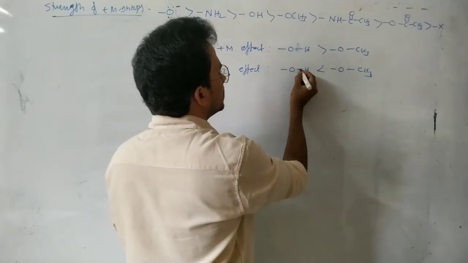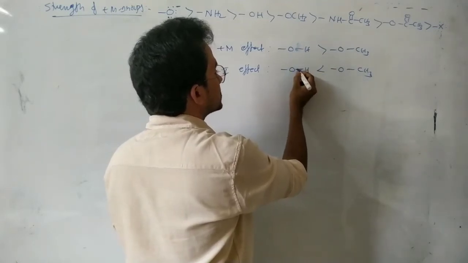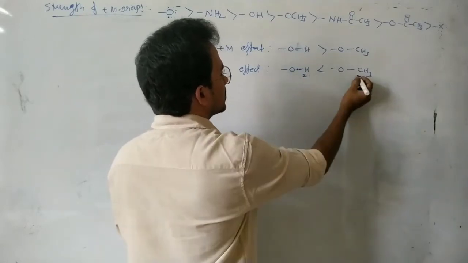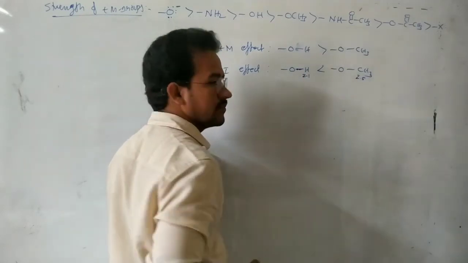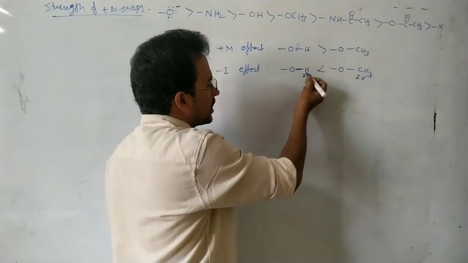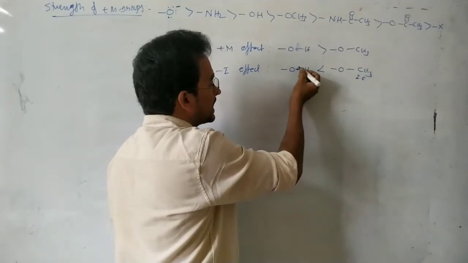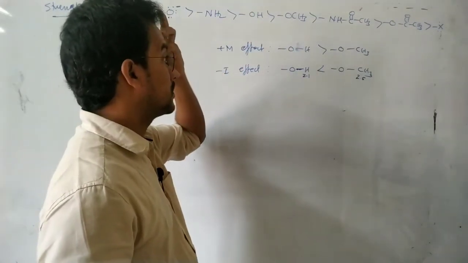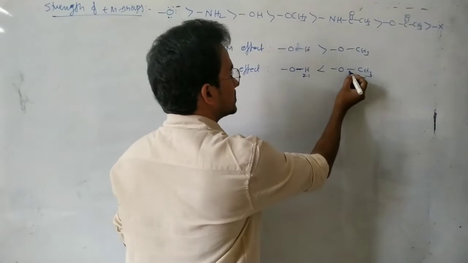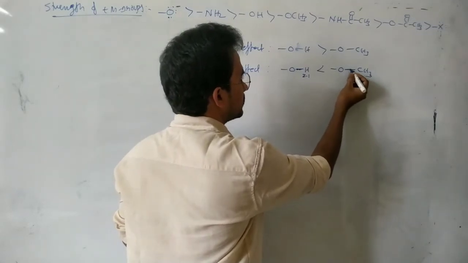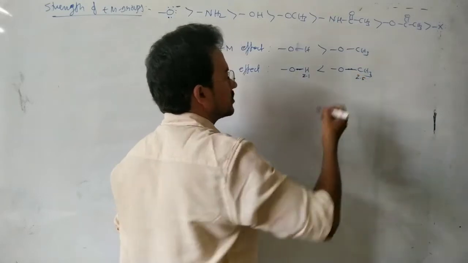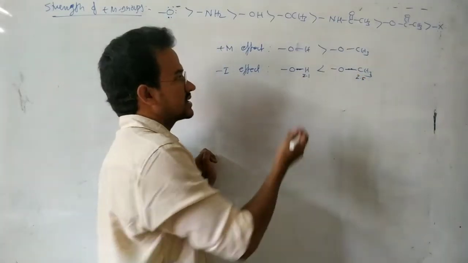Here around the oxygen more electronegativity because hydrogen electronegativity 2.1, carbon electronegativity 2.5. Here hydrogen less electronegative, so oxygen attracts more electron density towards itself. Okay. So next in this case, see, carbon is more electronegative. So bonding electrons are not very close to the oxygen as in the case of this OH.